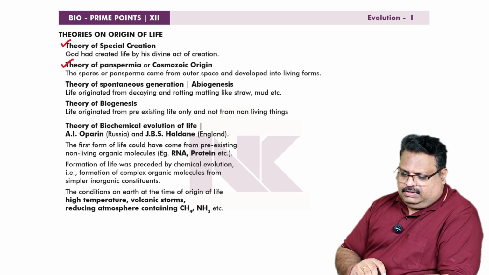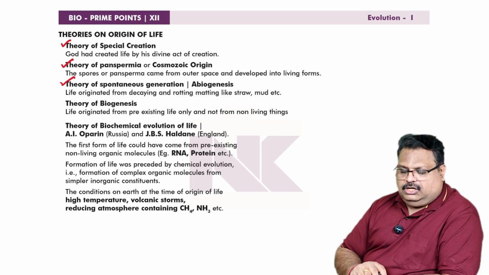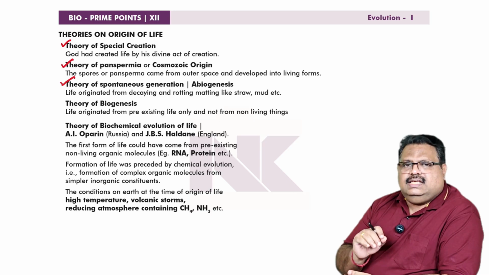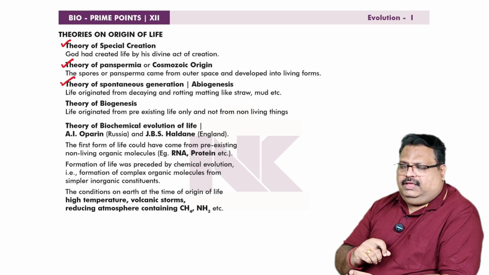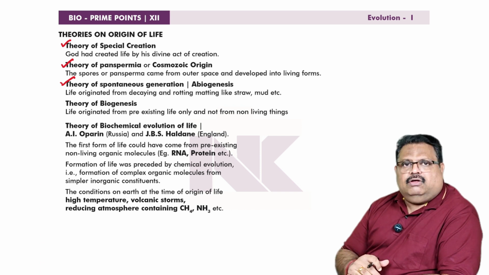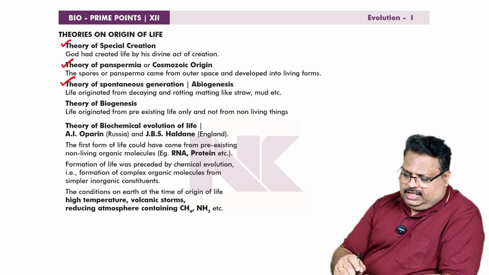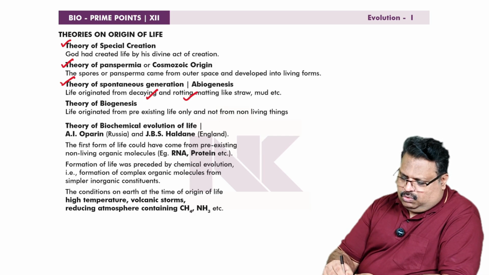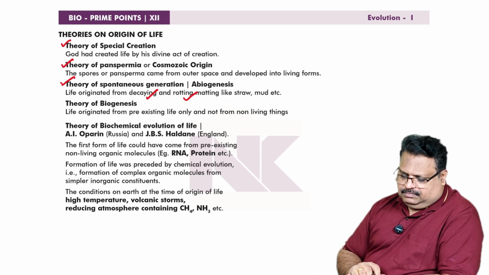Then another aspect of origin of life is called theory of spontaneous generation or theory of abiogenesis. What is genesis? Genesis means formation, synthesis. Abio means non-living. So life had originated from non-living things. That is the concept of theory of abiogenesis or theory of spontaneous generation. Life originated from decaying and rotting matter like straw, mud, etc.